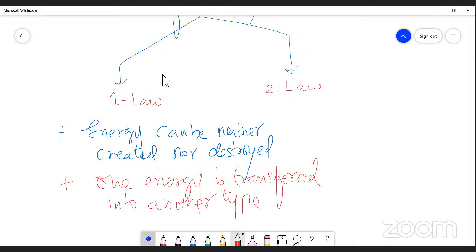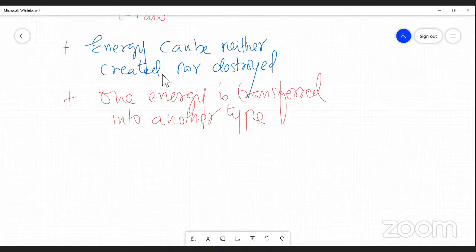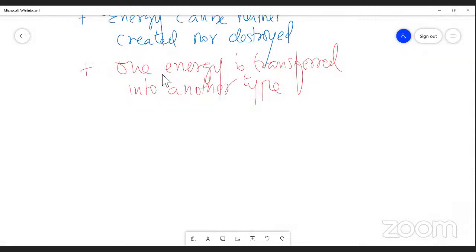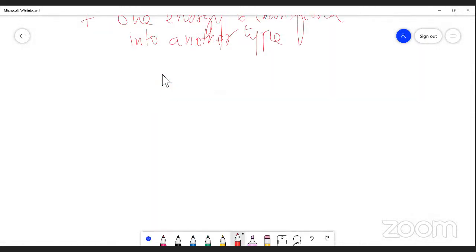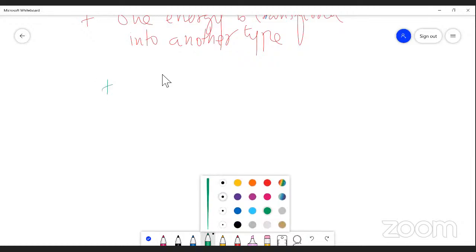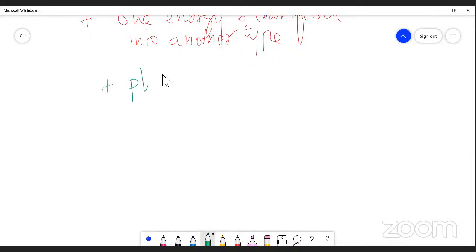For that, I'd like to mention an example to understand thermodynamics law 1. Dear students, please understand, photosynthesis is the right example for thermodynamics law 1.